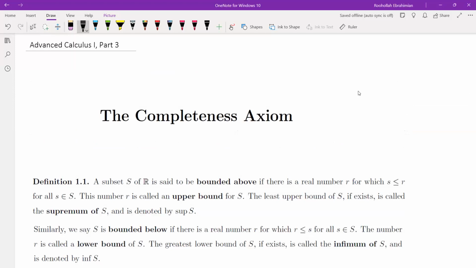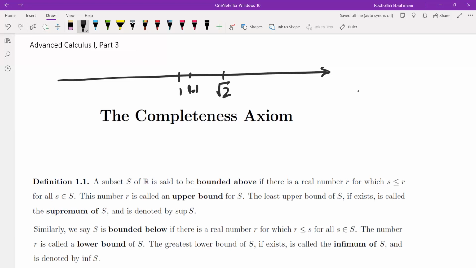So what it means is that if you think about the set of rationals that are below square root of 2, so 1 is a number below square root of 2, and 1.1 is also below square root of 2, and so on. You see that these numbers that are below square root of 2 are going to approach square root of 2, but square root of 2 is not inside rational numbers.